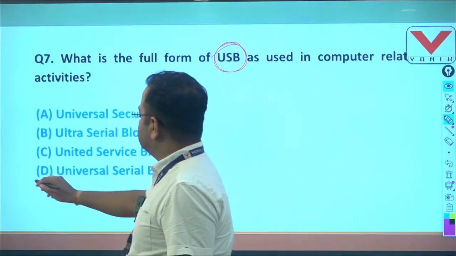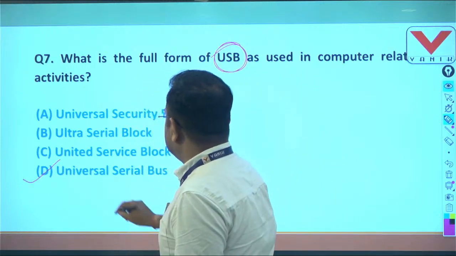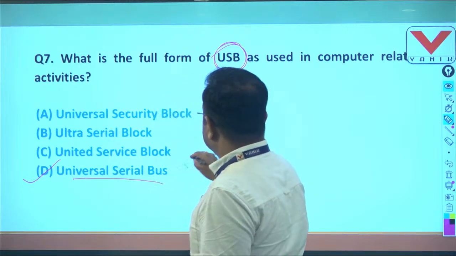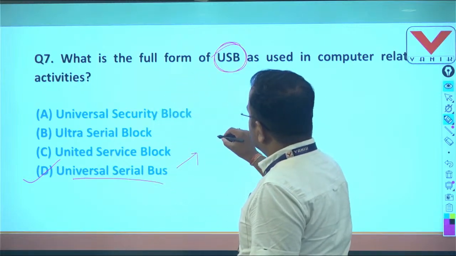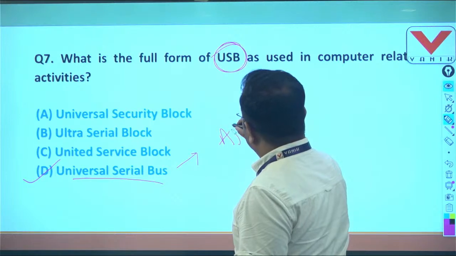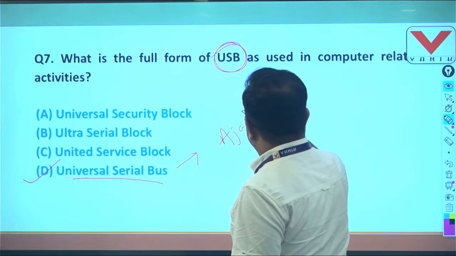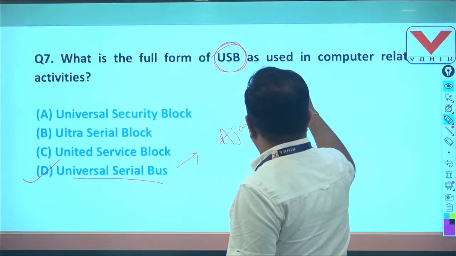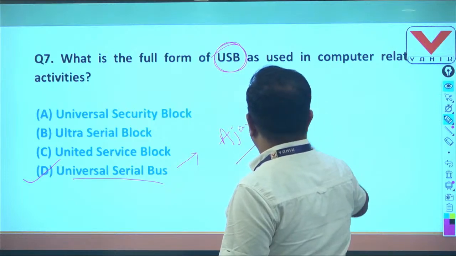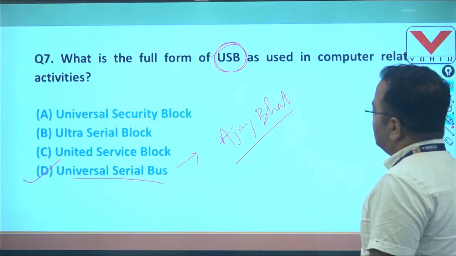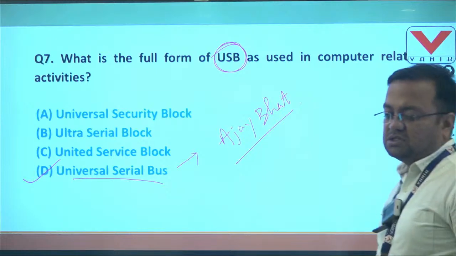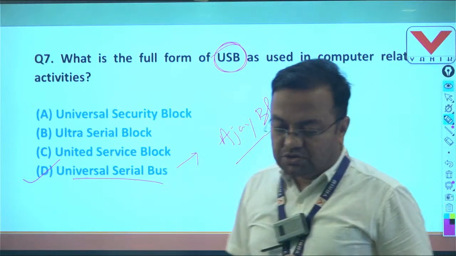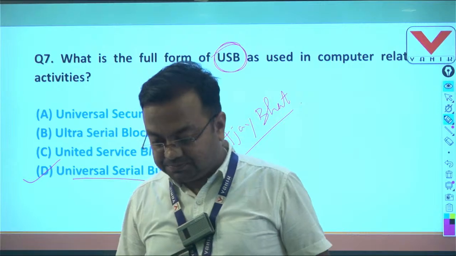So here the option is D, Universal Serial Bus. It was designed by the Indian Ajay Bhatt. If the question is who is known as the father of USB, then the person's name is Ajay Bhatt, who is considered the father of USB. So question number 7, the answer is D.